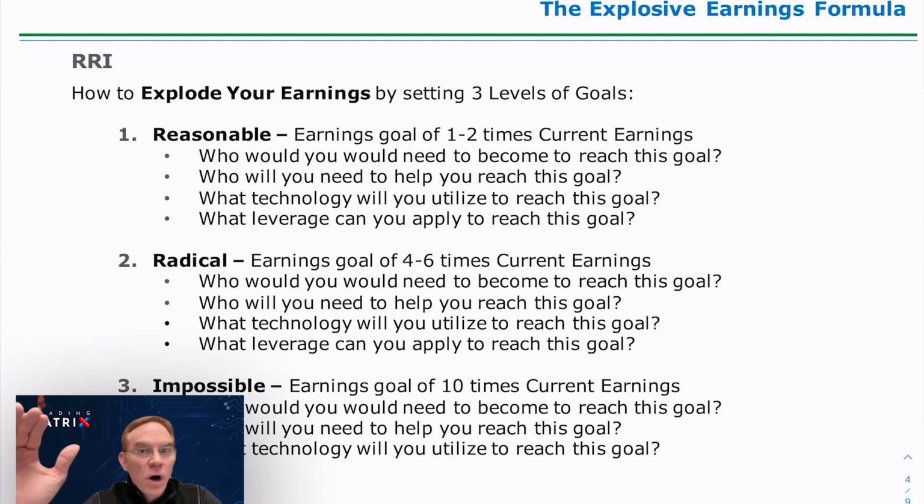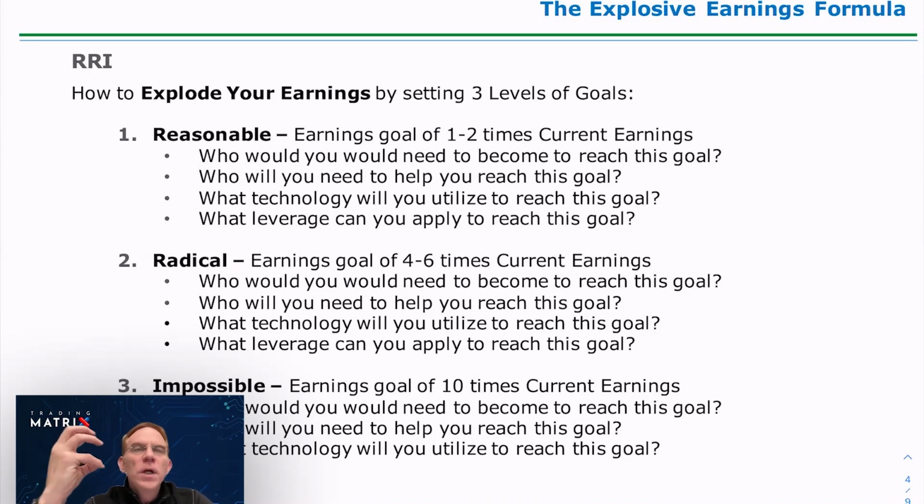People, if they set goals at all, typically set 1 level of goals. And then they think about how are they going to get there. We're going to look at this differently. We're going to set 3 levels of goals. In our 3 levels of goals, we're going to set a reasonable goal. Now, a reasonable goal would be if you made $200,000 last year, a reasonable goal would be to make 1 to 2 times your current earnings. So somewhere between 200,000 and 400,000. Let's just say for our discussion here, we say it's 300,000. So that'd be a reasonable goal.